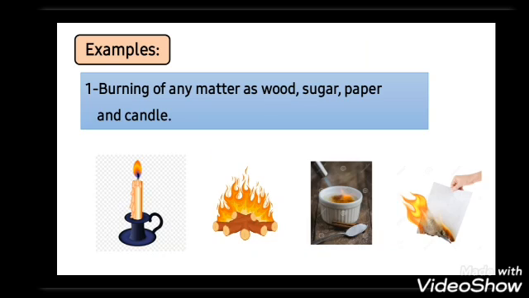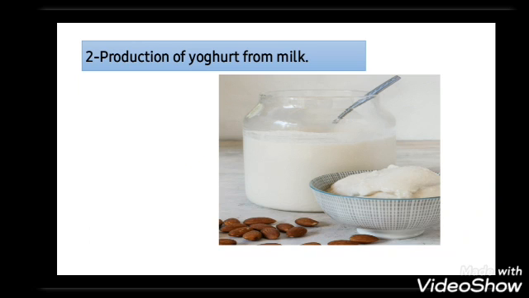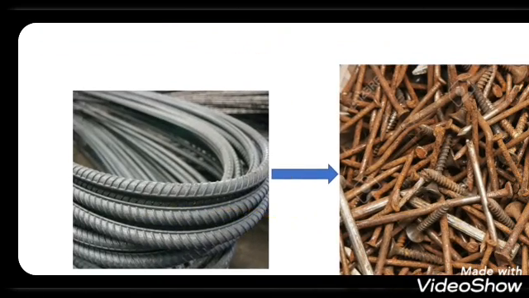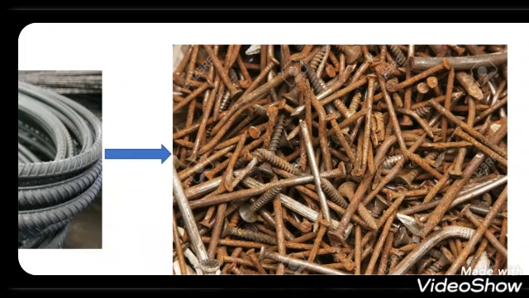So number one, burning of any matter like sugar, wood, paper is a chemical change. Number two, production of yogurt from the milk. Number three, rusting of the iron. The iron rusts when it is exposed to oxygen and water. So what is the meaning of rusting of the iron? It means formation of a brittle brown layer on the surface of the iron, like this picture. Okay? Good iron, but here iron rusting.